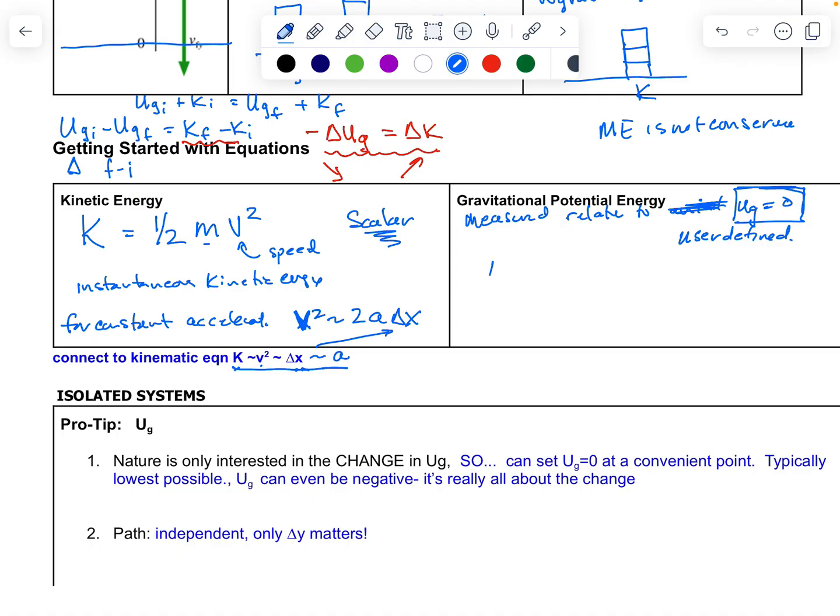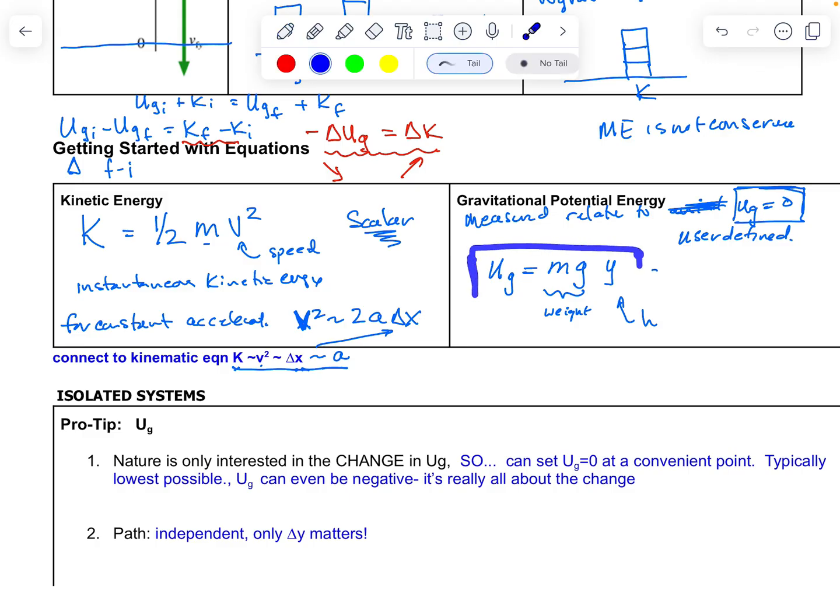Anyway, the equation is probably more important here. Hopefully you skipped over a little bit of that. Gravitational potential energy is going to be equal to the mass of the system times the gravitational field strength, so we should recognize this as the weight, and then the height. On your equation sheet, you'll see a y used. Sometimes you'll see h used for height, which is also common, but this is how it's seen on the equation sheet. We'll see it as mgy.